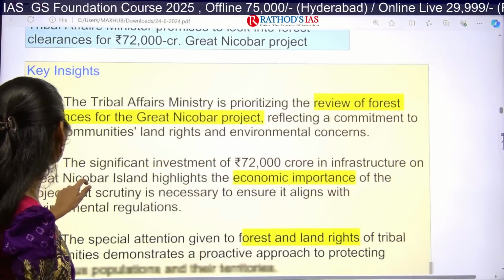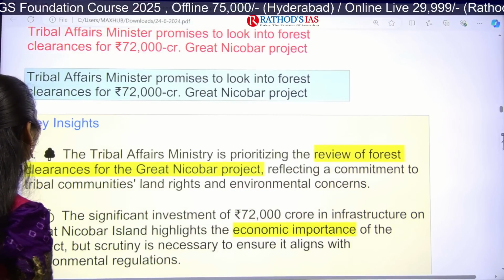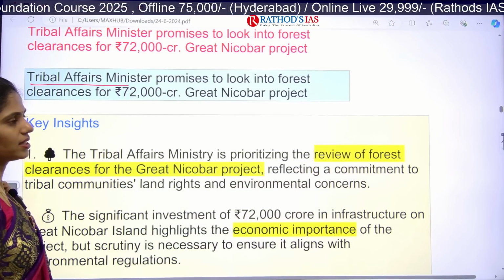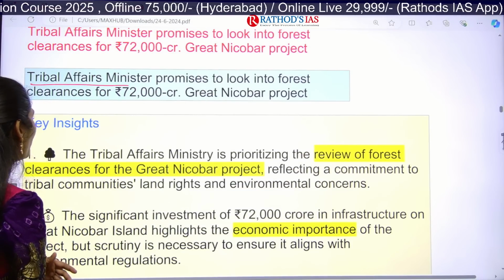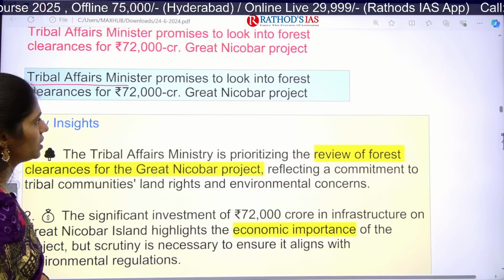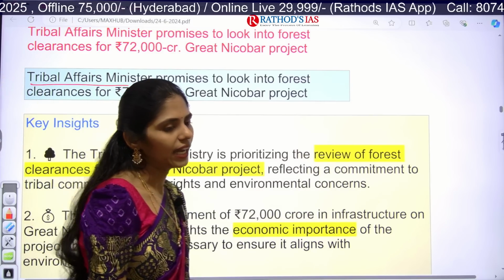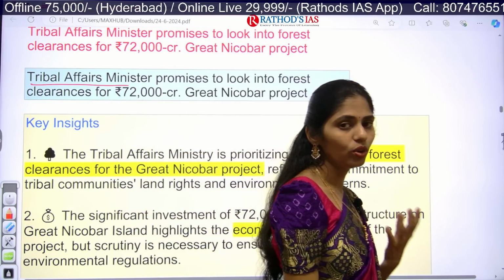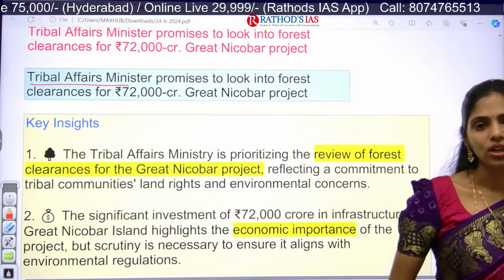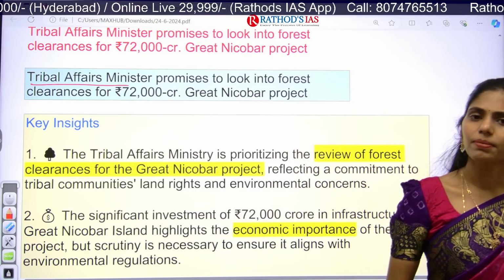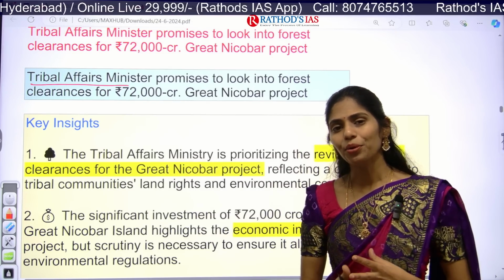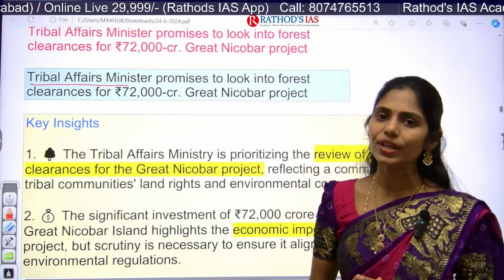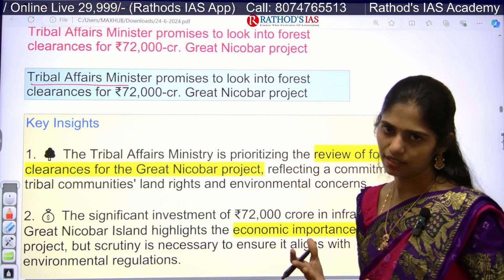What is the summary? The summary says the Tribal Affairs Minister promises to look into forest clearances for this project. Our present ruling government in its last tenure itself approved this project, but the opposition parties are showing some concerns.